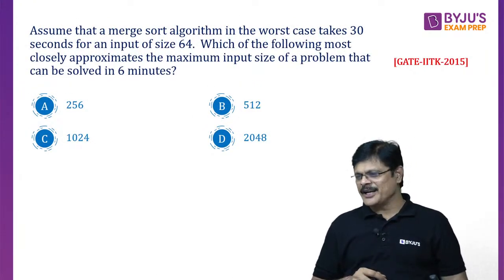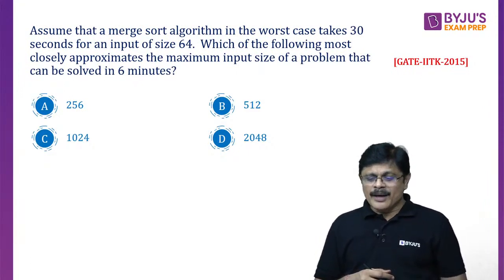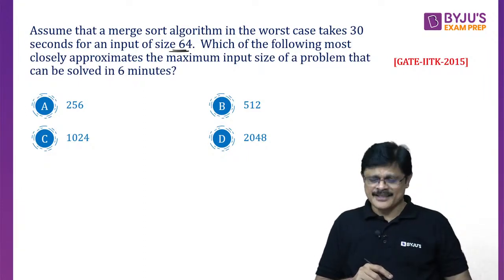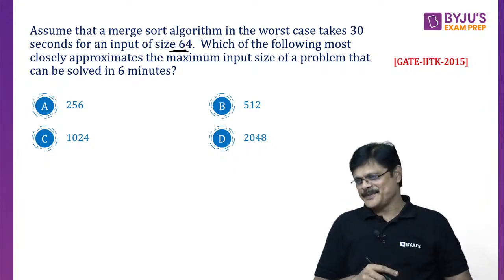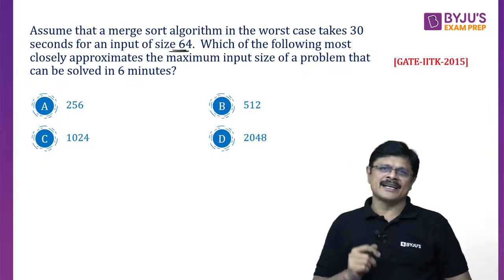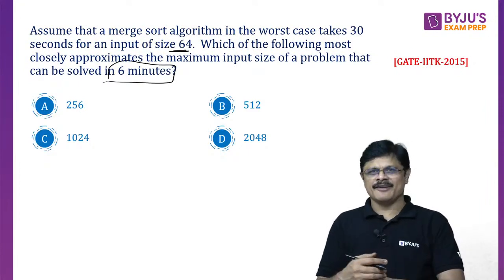Next one. This is also a very interesting problem, mathematical. Assume that the merge sort algorithm in the worst case takes 30 seconds for an input of size 64. Which of the following most closely approximates the maximum input size of a problem that can be solved in 6 minutes, my dear friends?